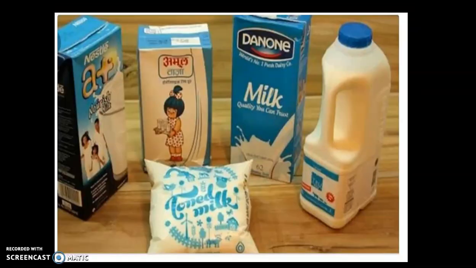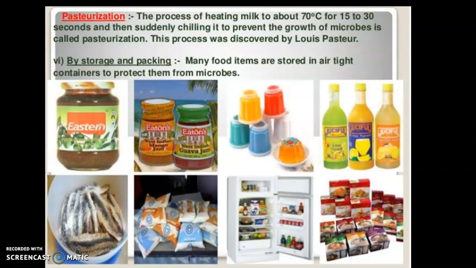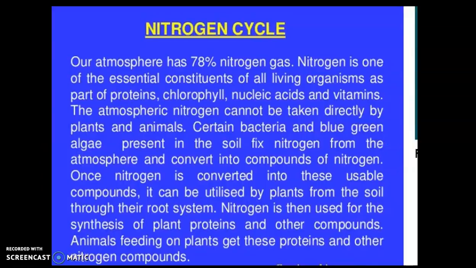So here are some of the pictures of pasteurized milk which you usually get from the market, and you can have it without heating also, as per your liking. Cold also you can have it, and by heating also you can have it. Pasteurization we have already talked about, and here are some pictures: pickles, jellies and squashes are there. Here's a picture of a fish where the treatment has been done with salt, preservation by common salt, and here pasteurized milk you can see. There are many stored foods which we can have any time in any season.